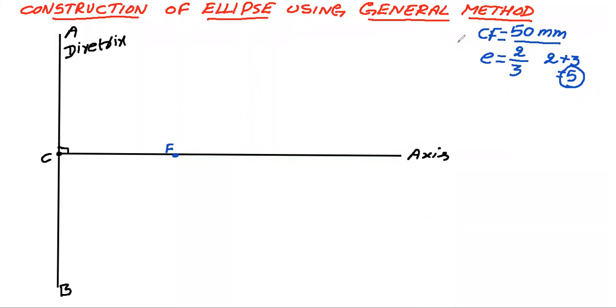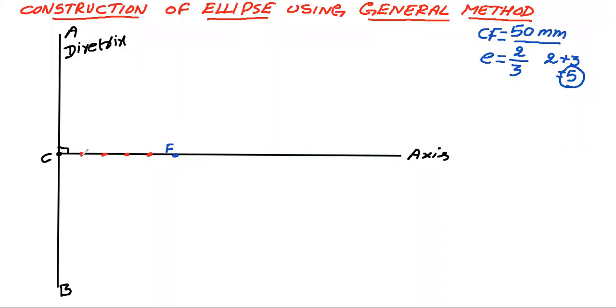So friends, into how many parts we have to divide depends upon the eccentricity. Add the numerator and denominator in the eccentricity. Whatever value you get, into so many parts you have to divide here. So into how many parts do I have to divide now? I have to divide into 5 equal parts.